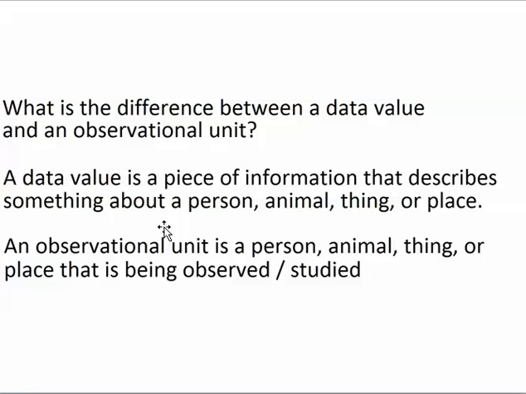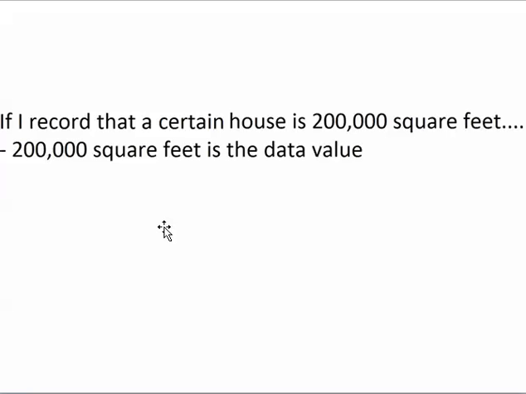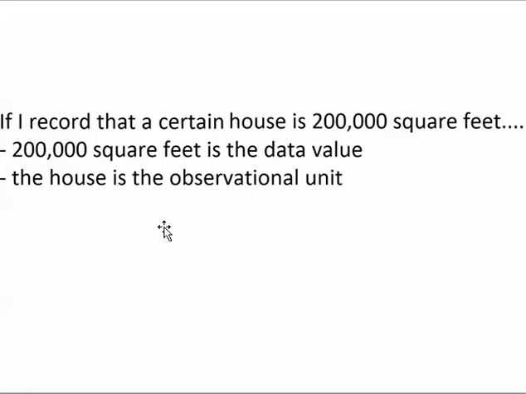Here's some examples of observational units. If I record that a certain house is 200,000 square feet, then 200,000 square feet is the data value, and the house is the observational unit. So this is the data value, and this is the observational unit.